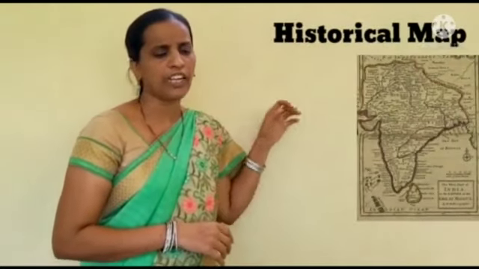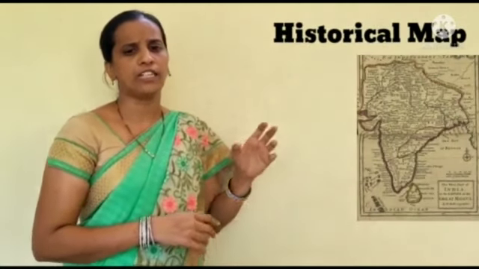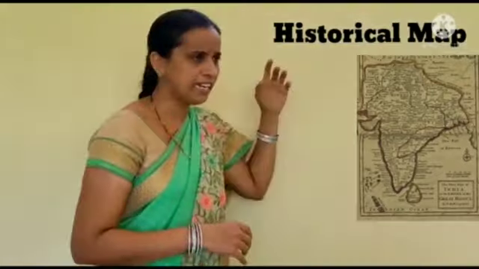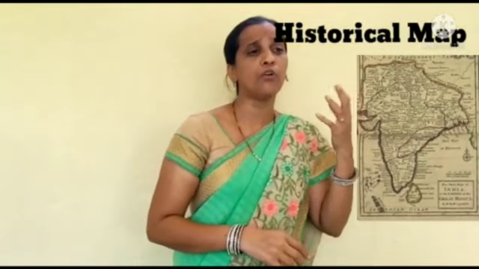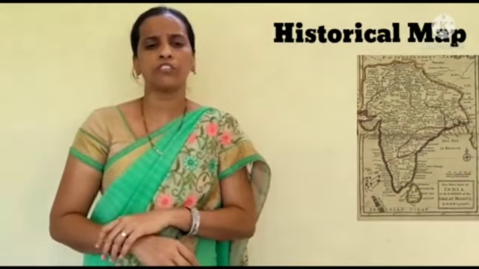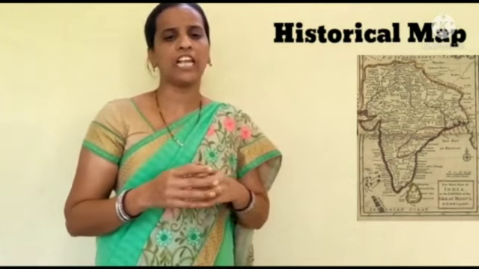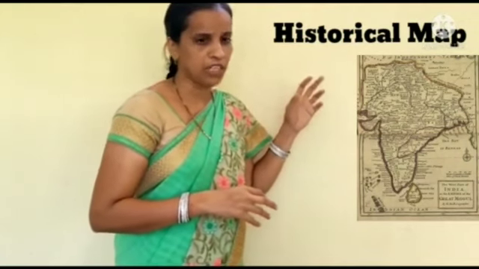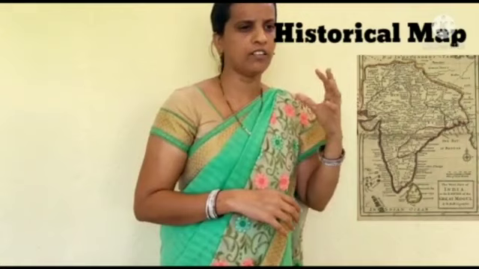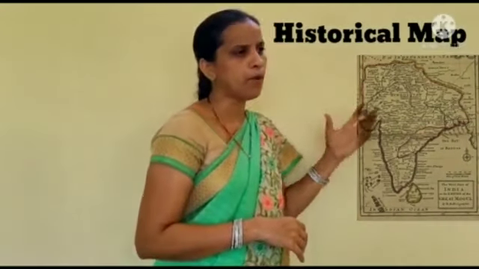And the last map is the historical map. A historical map is used to study the regions of dynasties. Many rulers ruled our country in the past, so it indicates which ruler ruled in which areas. For example, rulers' inscriptions, architecture, buildings, and temples. These are shown on the historical map.